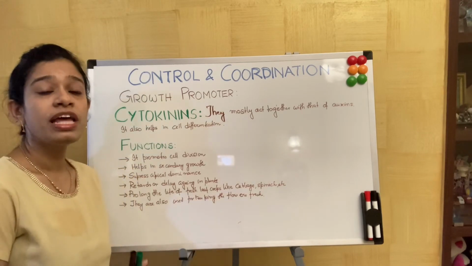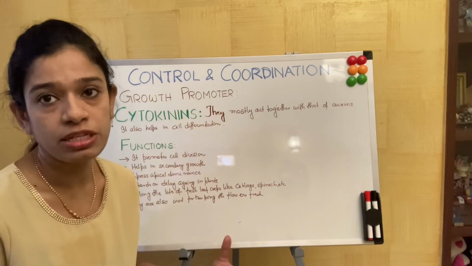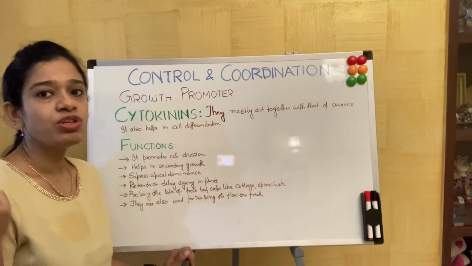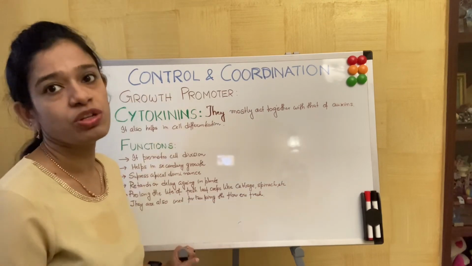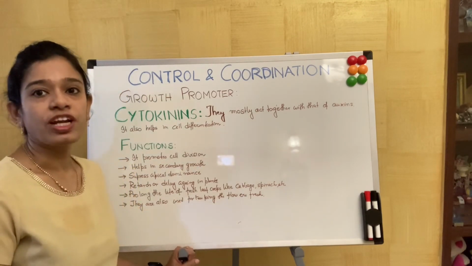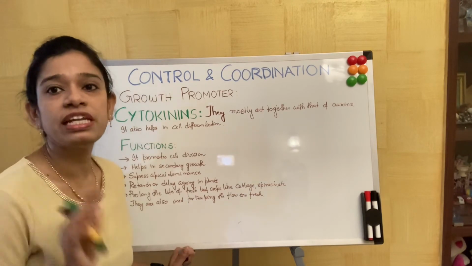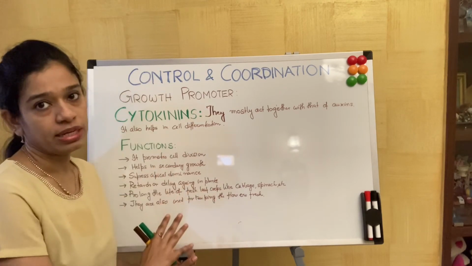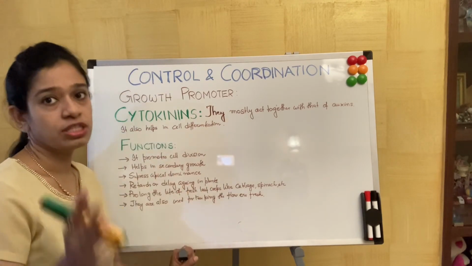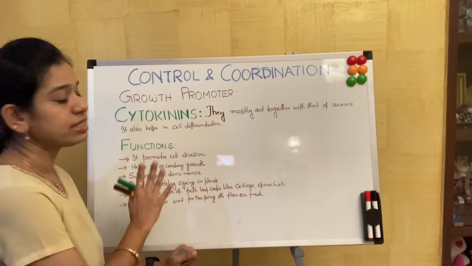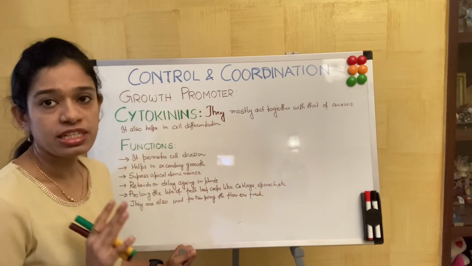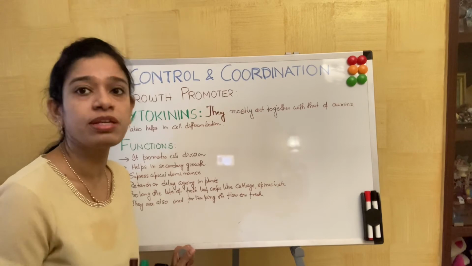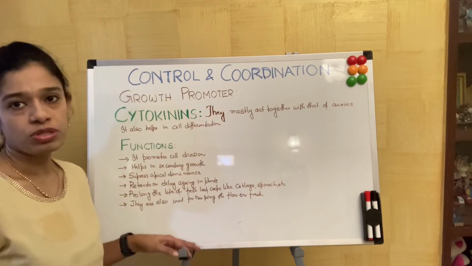They are mostly used for leafy vegetables like cabbage, spinach, coriander, etc. And they are also used for keeping flowers fresh. You should remember that anything to keep fresh means we use cytokinins. Fresh means we have to keep it, it delays aging. This is one of the major and very important functions of cytokinins, which we have not seen in auxins or gibberellins. It delays aging in plants, in leafy vegetables, and also keeps the flowers fresh. So this is about cytokinins.